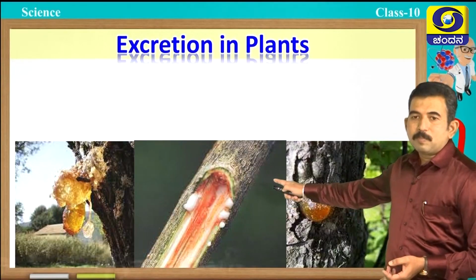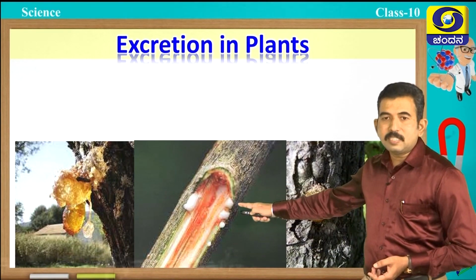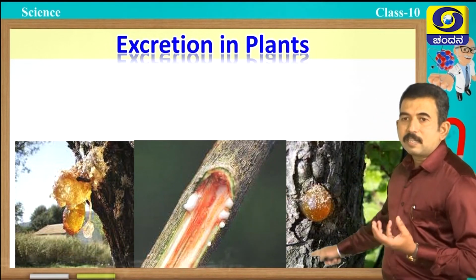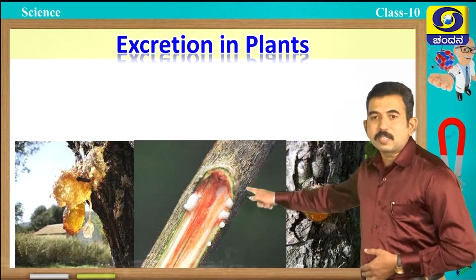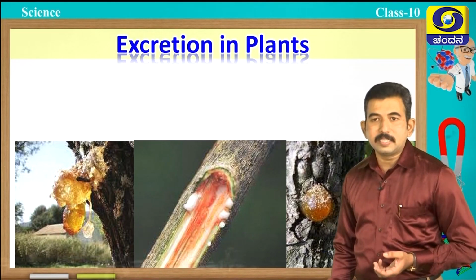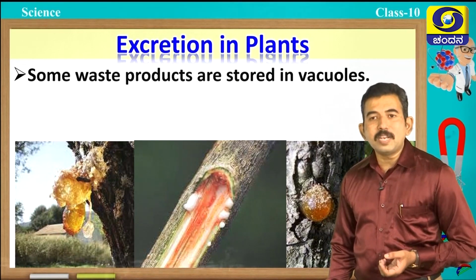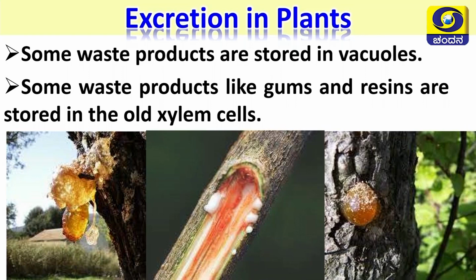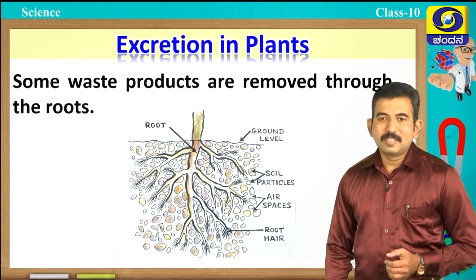You can observe here gums on the barks of the tree, even latex you can see in the stem, and gums and resins are also produced on the barks of the trees. These waste products are stored in the old xylem vessels and come out in the form of gums and resins from the plant. And some waste products in plants are stored in vacuoles also, and some waste products, as I told you, like gums and resins, will come out through the barks or stem of the plant. Some of the waste products are removed through the roots.